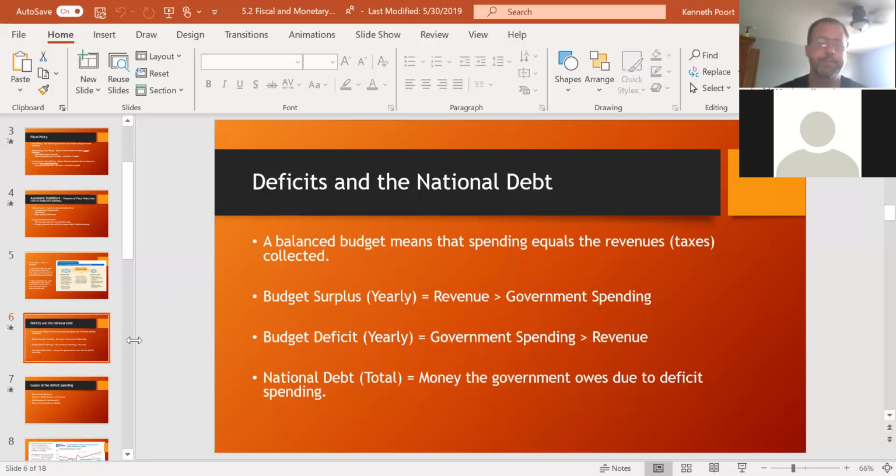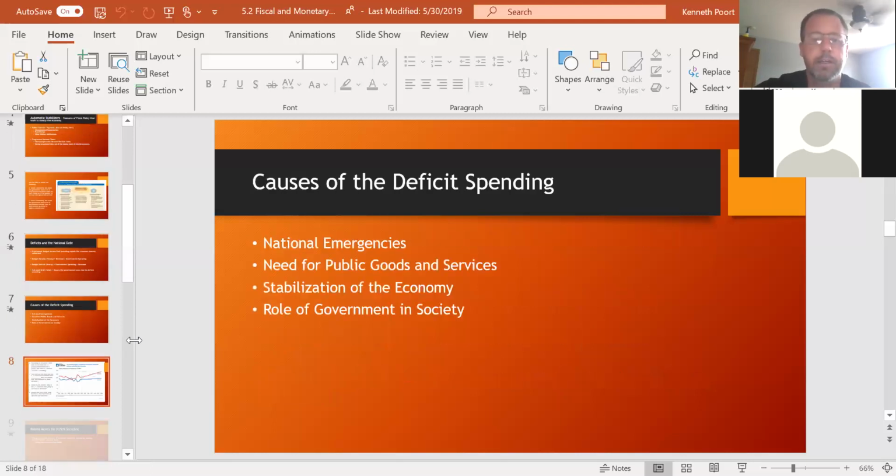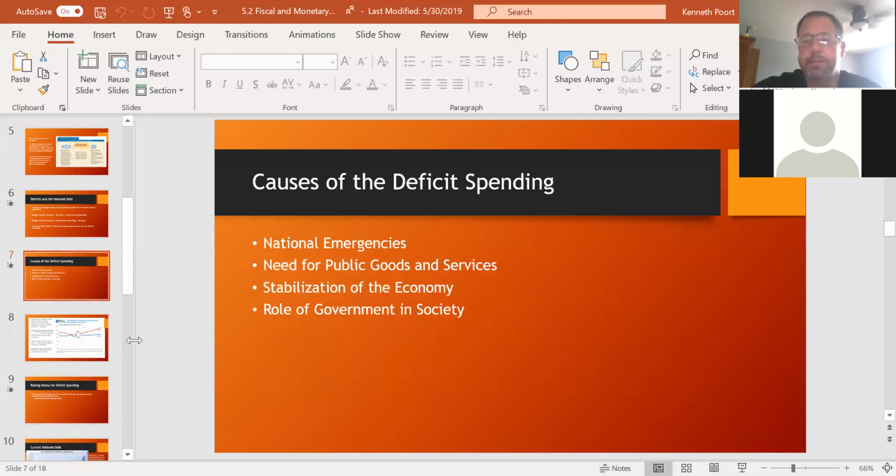So if our government creates budgets where the government spending is here and the revenue is here, money coming in through taxes and other things is below what they've decided to spend money on. That difference there is a deficit. Now, if you add one year's deficit to a second year's, to a third year's, to a fourth year's, and you keep adding those deficits up, that's what we eventually call our national debt. So that's what we've developed over time.